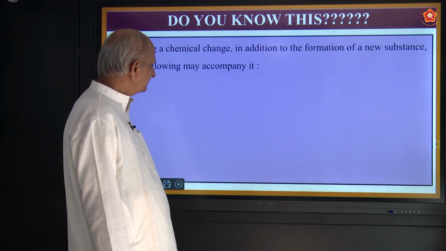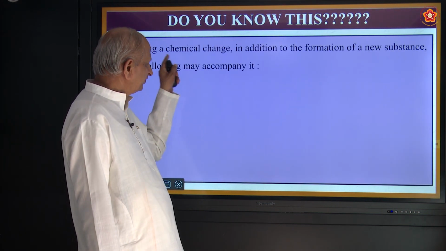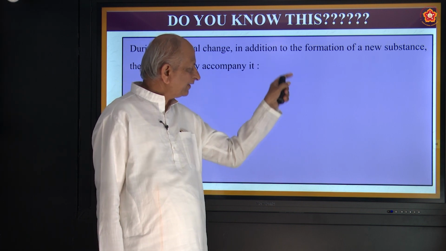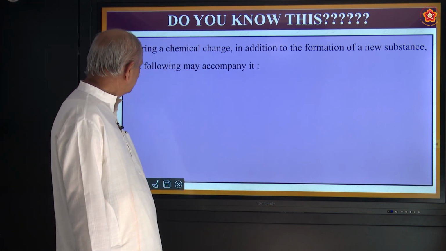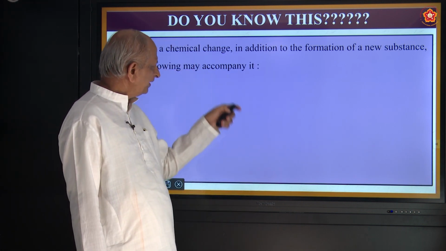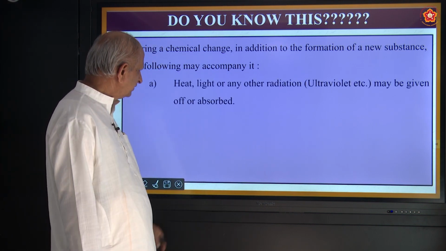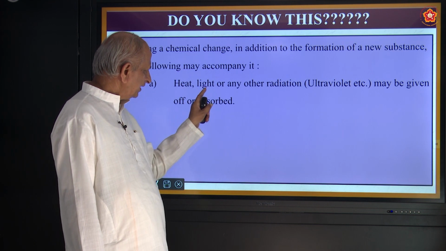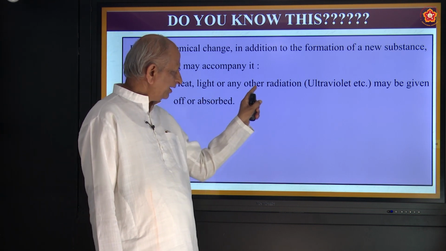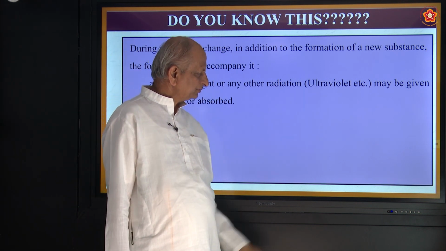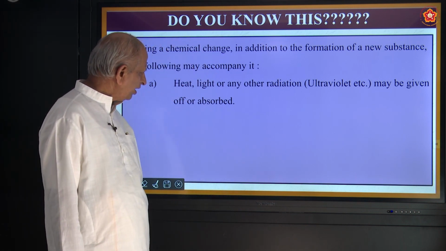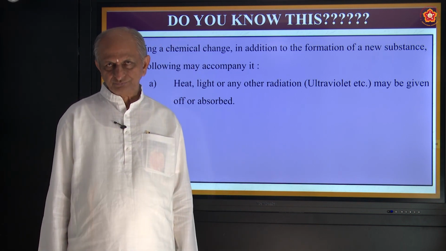Now do you know this? During chemical change, in addition to the formation of new substance, the following changes may also happen. What are they? Heat may come out, light may come out, or a radiation may also be given off or absorbed.